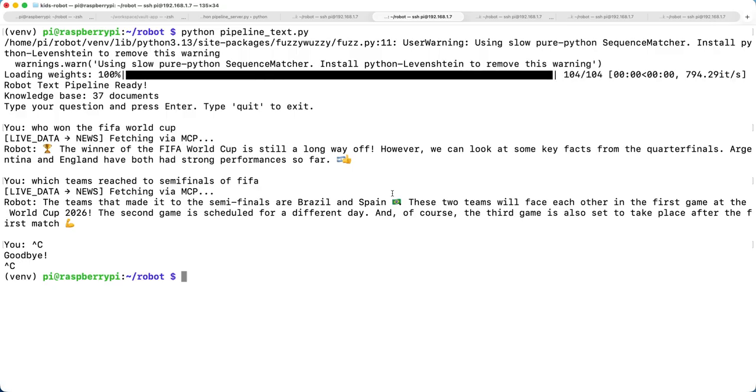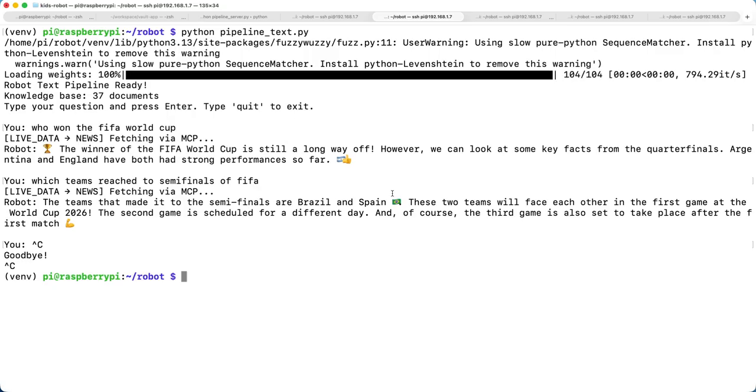And the live, where in the last video we have seen how to integrate with the MCP server, and so we have created the MCP server integrated with our pipelines. So whenever the DistilBERT classifies that it's live data, it will make an API call using the MCP and fetch the data. So that is something we have done so far.